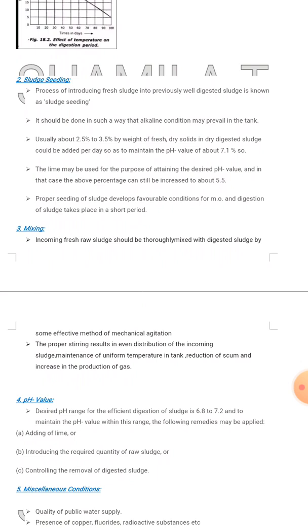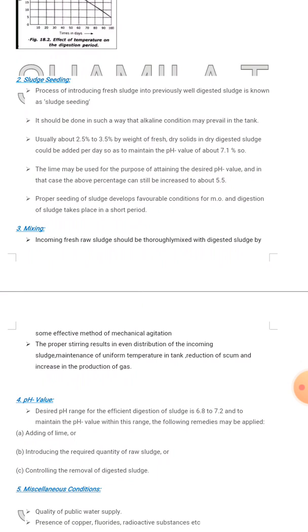Usually 2.5 to 3.5% by weight of fresh dry solids in dry digested sludge could be added per day so as to maintain the pH value at about 7. Lime can be added to attain the desired pH value. Proper seeding of sludge develops favorable conditions for microorganisms and digestion of sludge takes place in a short period.